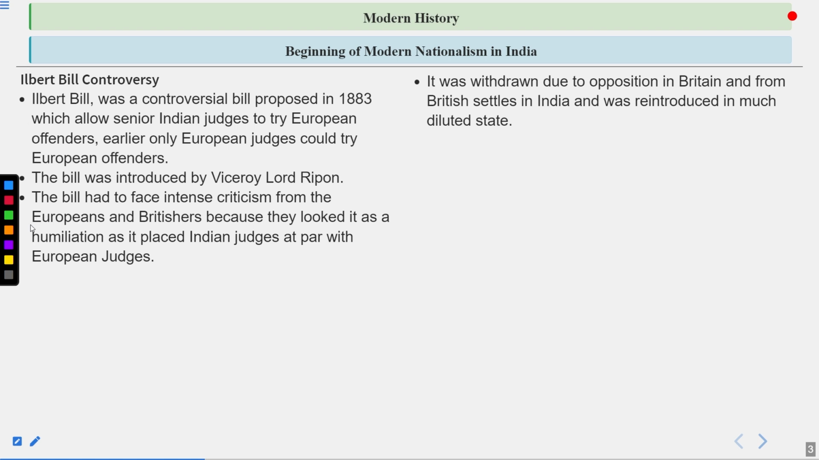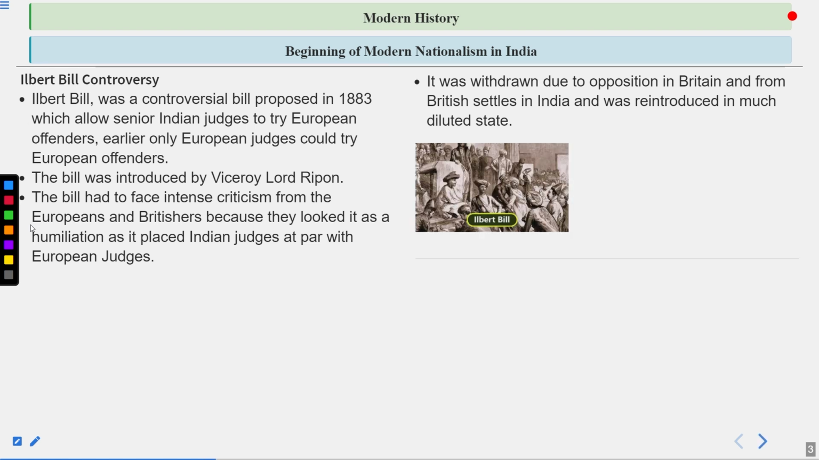It was withdrawn due to opposition in Britain and from British settlements in India, and was reintroduced in a much diluted state, which means that firstly it was withdrawn, and then after some restrictions on Indian judges, it was passed again. So that was the Ilbert Bill controversy. Do remember two things: one, it was introduced in 1883, and second, it was introduced during the viceroyship of Lord Ripon. The other thing is what the Ilbert Bill controversy is all about: Indian judges giving punishments to European offenders.